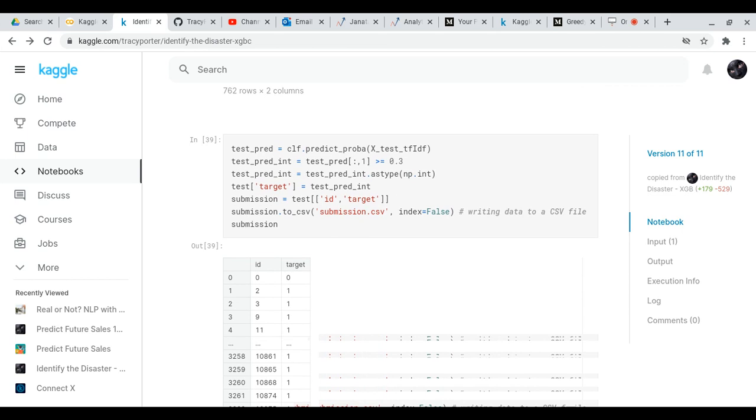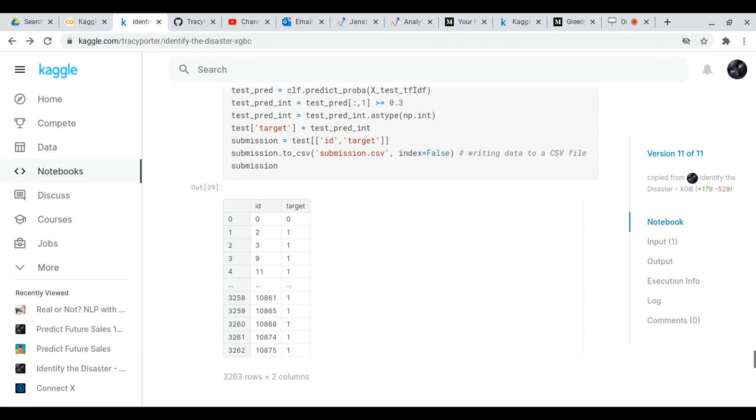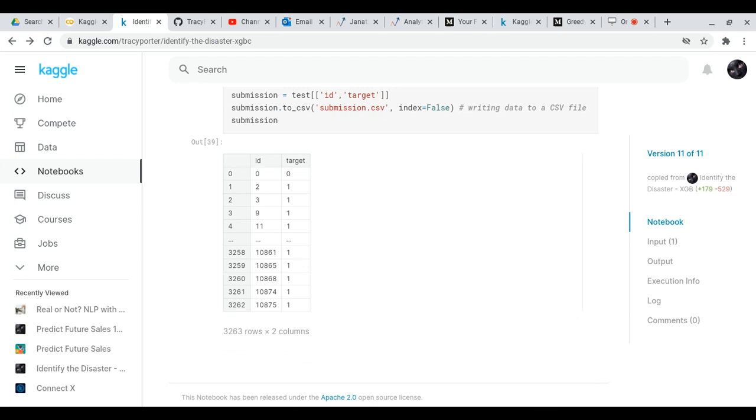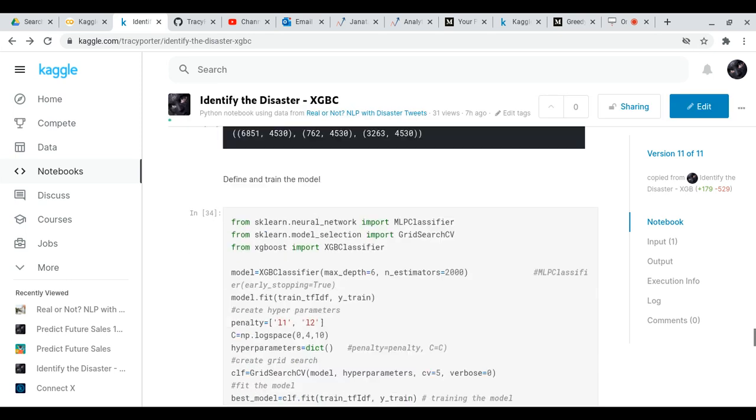So we did the same thing to X test TF-IDF that we did to X val. We predicted on that. And you can see we had to do a little bit of work on that as well to convert it to an integer. And we made a data frame. We turned it into a data frame of ID and target, and we converted that to a submission file, which we submitted to Kaggle.